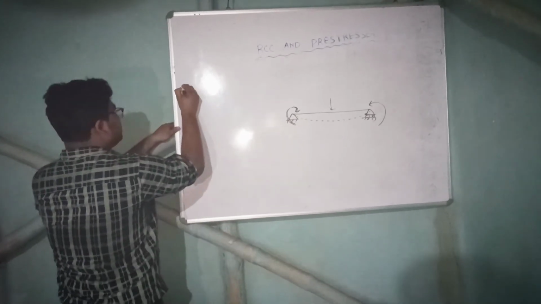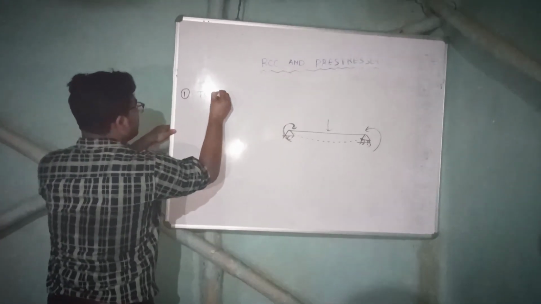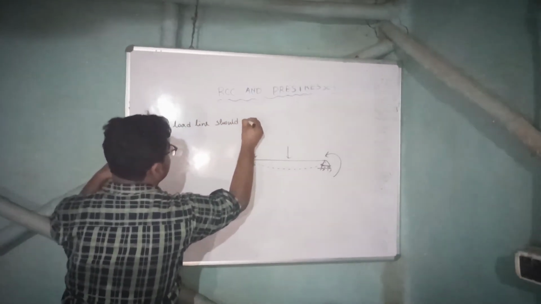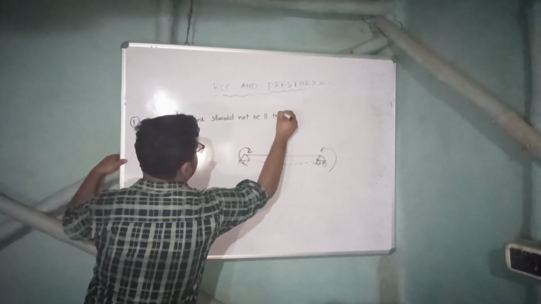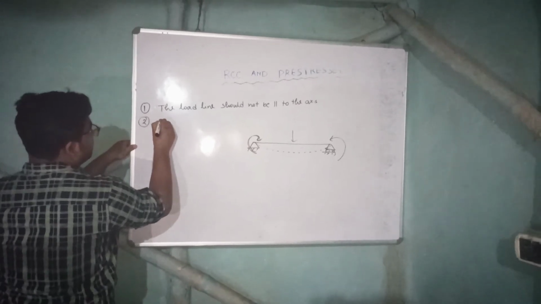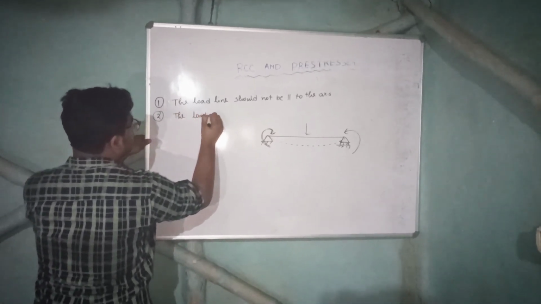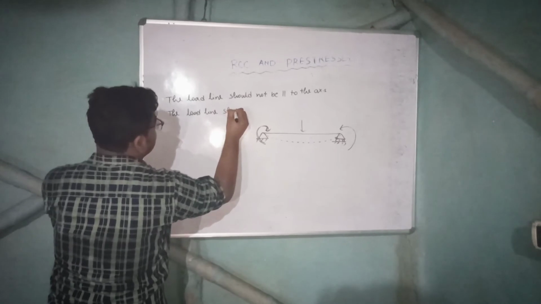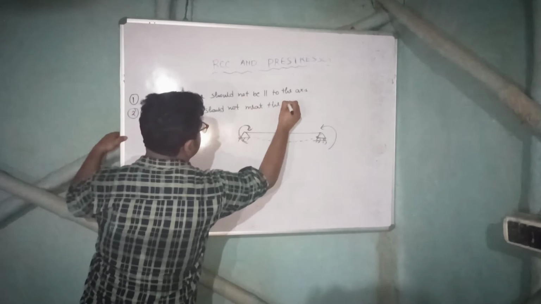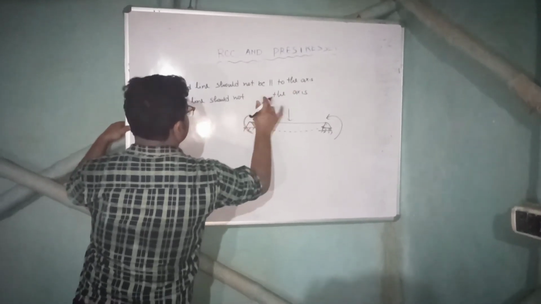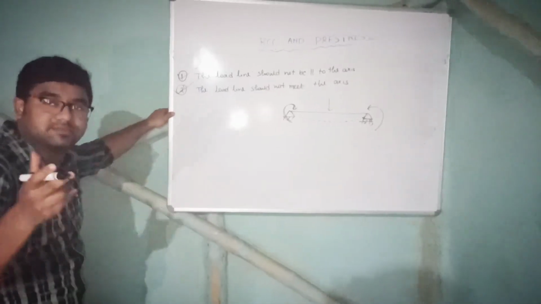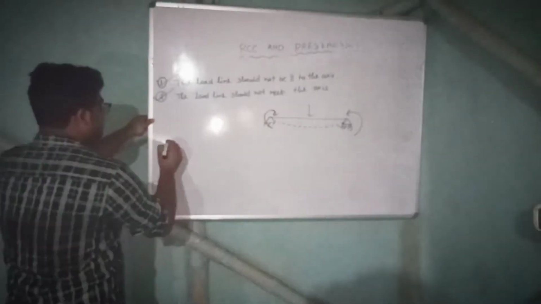So the first one is the load line should not be parallel to the axis, and the second point is you have to remember these 2 points, right? The load line should not meet the axis. You have to remember these 2 points, then you can calculate by which axis the moment is acting. Let me take a simple example. Suppose this is a column.